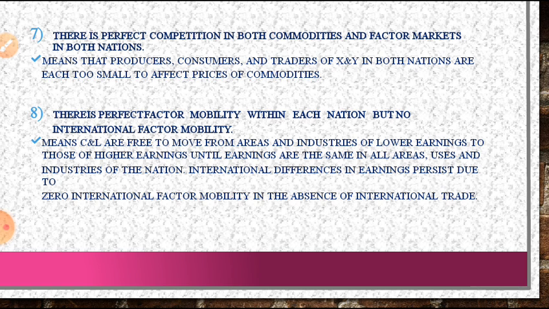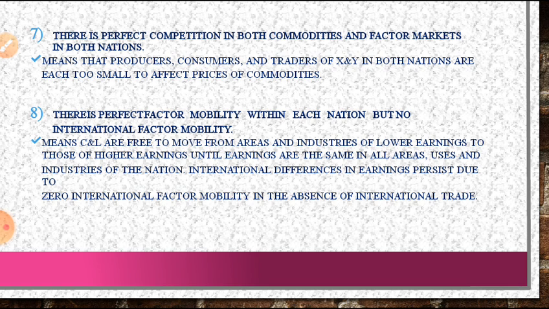Then there is perfect competition in both commodity and factor markets in both nations. So in a product there is perfect competition, which means there is free entry, free exit, and homogeneous products in both the countries. So there are some conditions for perfect competition, and both the countries will match with perfect competition.